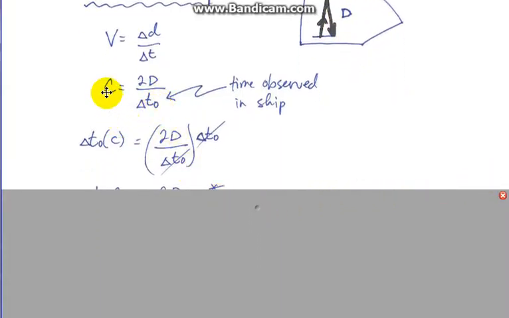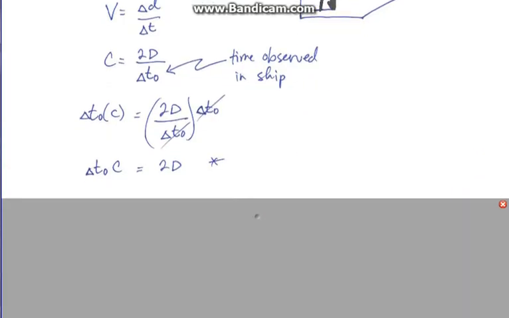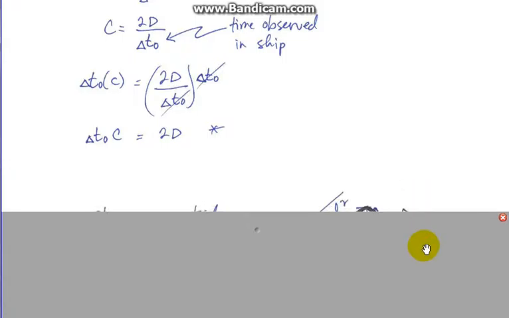All I did here was rearrange this to solve for t, bringing the t to the same side, because you'll see that's going to come into play later. So multiplying each side by delta t naught, we get this. This is what the time experienced by someone on the ship would be. That's relatively easy.